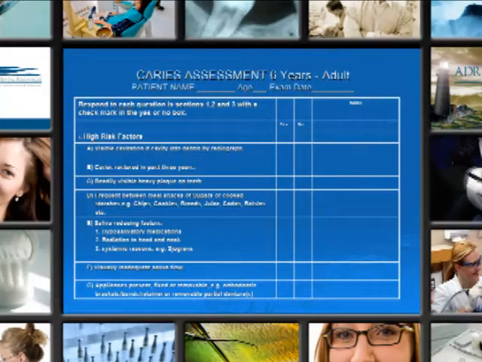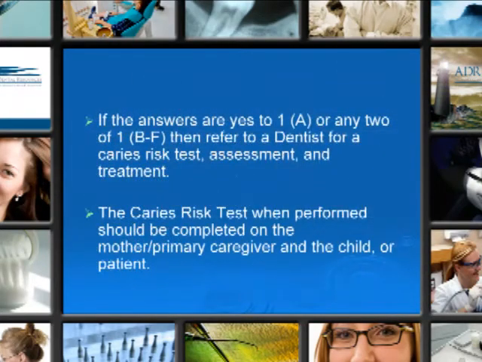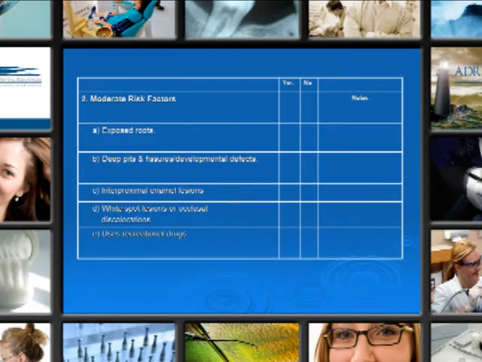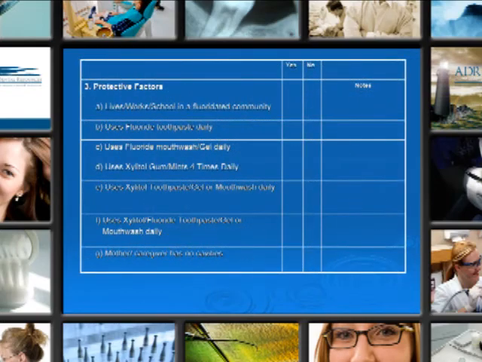Caries assessment tool for ages 6 years to adult, slightly different. Again, you can read that and get the information that you need at another time. Same procedure. If answers are yes to number 1, then we want to refer to the dentist. We have moderate risk factors in adults and protective factors.